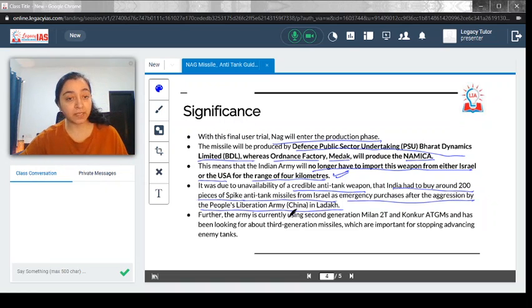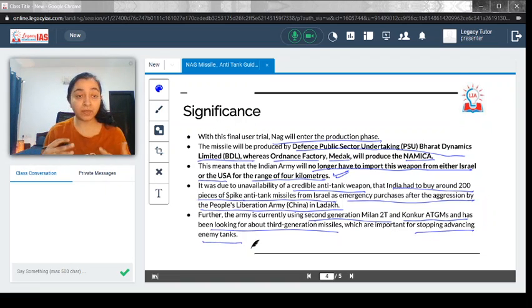Further, the army is currently using the second generation Milan 2T and Konkurs ATGMs and has been looking for third generation missiles. It will be able to stop the advance of enemy tanks, and it will give a great boost to the arsenal of the Indian Army. So these are the major significances it will have over the overall defense system of India.